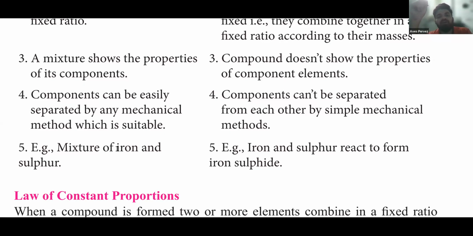If you heat the water, it will get converted into steam, but it is still water. If you freeze the water, it will become ice, but it is still water, H2O. It does not become H3O5 or something, with hydrogen and oxygen being separated. So they cannot be easily separated by simple physical methods like evaporation, filtration, distillation. Okay, got it? Yes, sir.